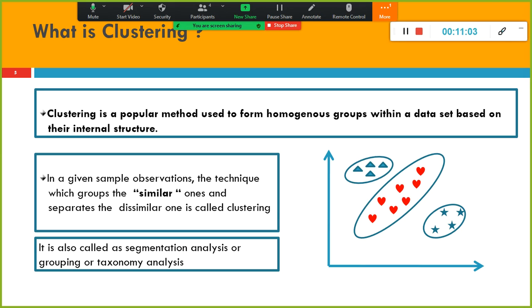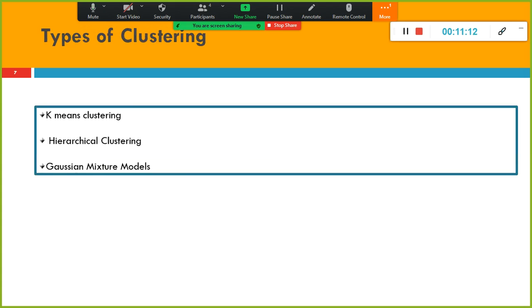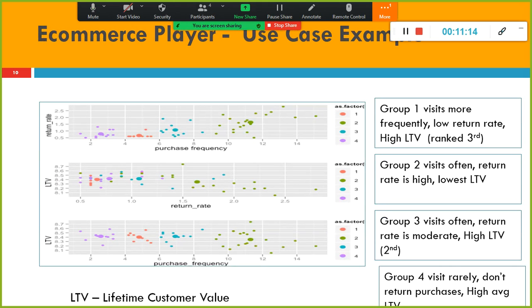So in that case, they used this. Also in the case of shopping cart item grouping, image processing, and customer segmentation, in all these cases clustering techniques are used.